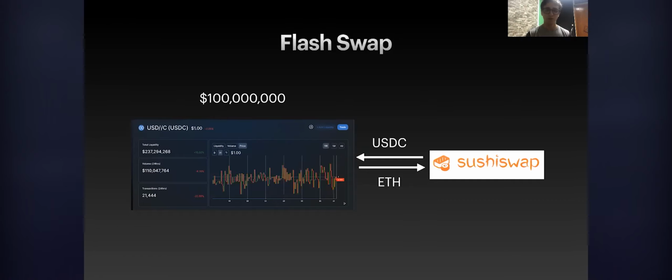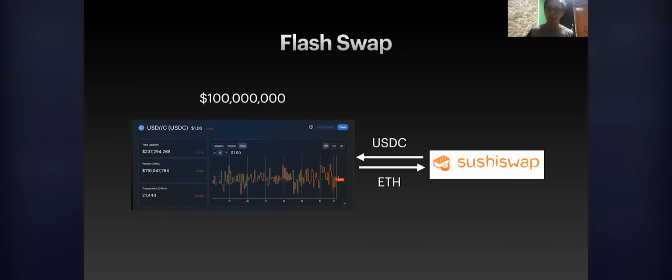So you get USDC, and just after your contract makes trades and operations, you pay the Ether as if you were making a swap. The coolest thing here is that the Uniswap and SushiSwap liquidity pools have a huge amount of liquidity available. Different flash loan providers also have huge amounts of liquidity, but Uniswap is one of the biggest protocols in DeFi right now, with a huge total value locked. If you make a flash loan and trade on Uniswap, you pay the flash loan fee and the Uniswap fee. However, in a flash swap, you just pay the swap fee as if you were making a traditional swap. It treats it like you're not borrowing money.